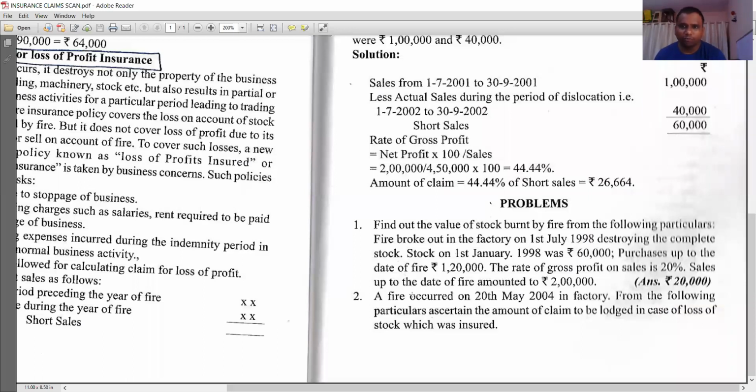Yes, second problem. A fire occurred on 20th May 2004. That means 2004 fire occurred in factory. From the following particulars, ascertain the amount of claim to be lodged in case of loss of stock which was insured. What is the requirement? He is asking ascertain the amount of claim. That means we have to request the insurance company for how much amount you will make request. That amount you have to calculate. Turn the page.